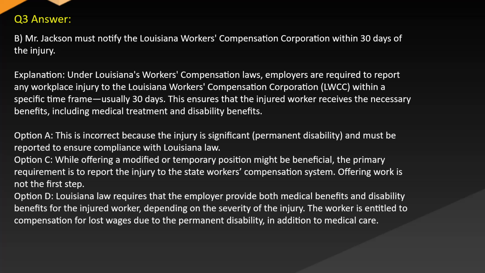Option A. This is incorrect because the injury is a significant permanent disability and must be reported to ensure compliance with Louisiana law. Option C. While offering a modified or temporary position might be beneficial, the primary requirement is to report the injury to the state workers' compensation system. Offering work is not the first step. Option D. Louisiana law requires that the employer provide both medical benefits and disability benefits for the injured worker, depending on the severity of the injury. The worker is entitled to compensation for lost wages due to the permanent disability in addition to medical care.